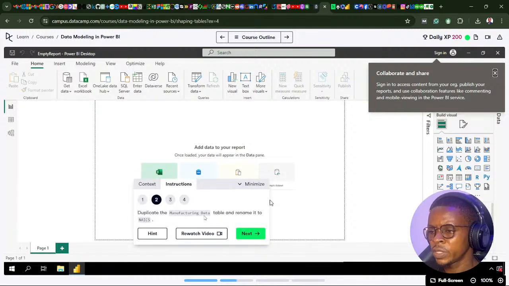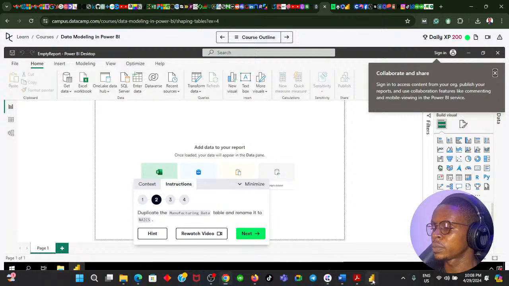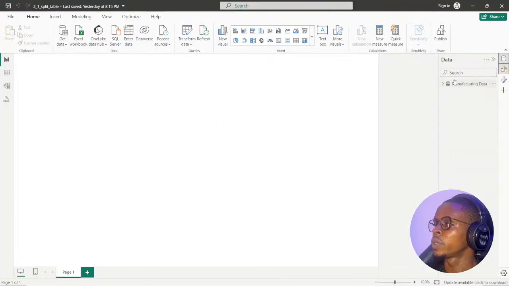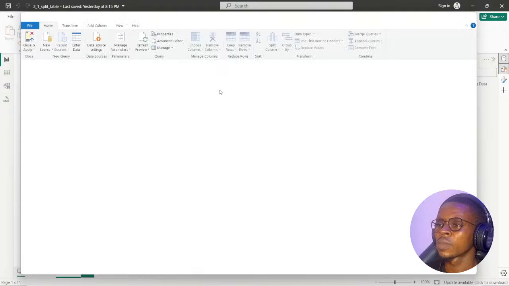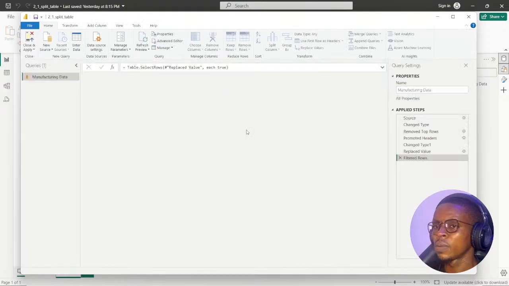So duplicate the manufacturing data table and rename it to NAICS. While it is coming up, it's up. So we are going straight to the Power Query editor. I need to point to the table.